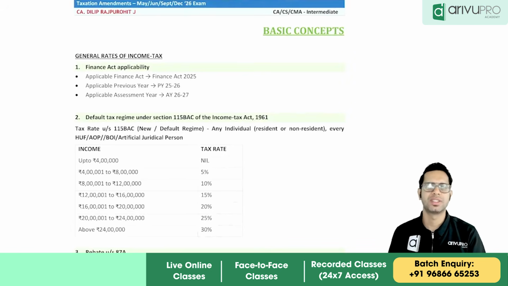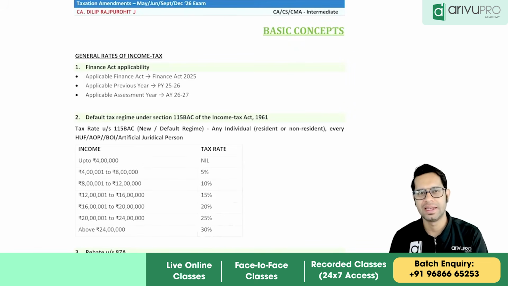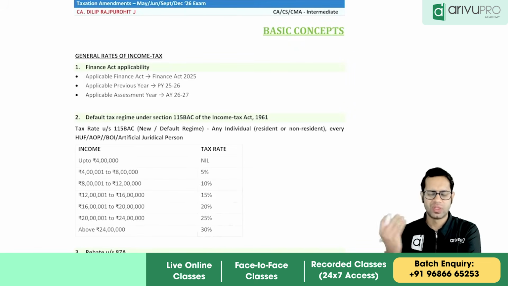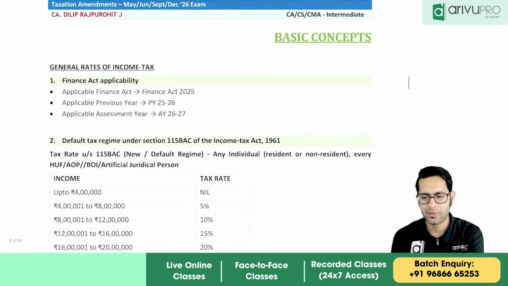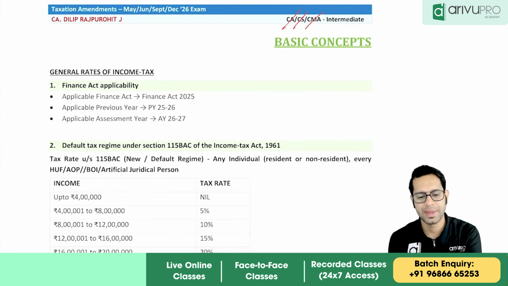So I'm here to discuss the amendments applicable for taxation. There are very few amendments. These amendments which we are going to see are applicable for CA, CS and CMA intermediate students. I hope your preparations are going well. So let us straight away start with the amendments.